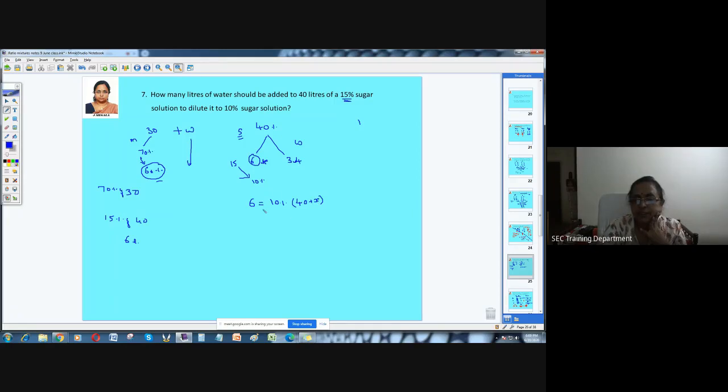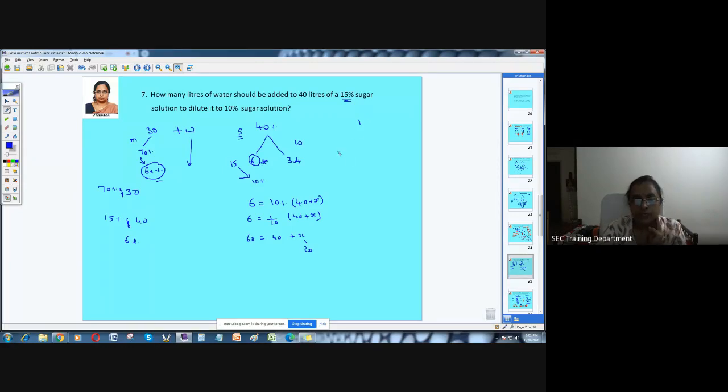The sugar is 6 units, and that is now 10% of the new solution. The new solution is nothing but 40 plus the water which is added. So 6 equals 1 by 10 into 40 plus X. So this comes as 60 equals 40 plus X. So X has to be 20.